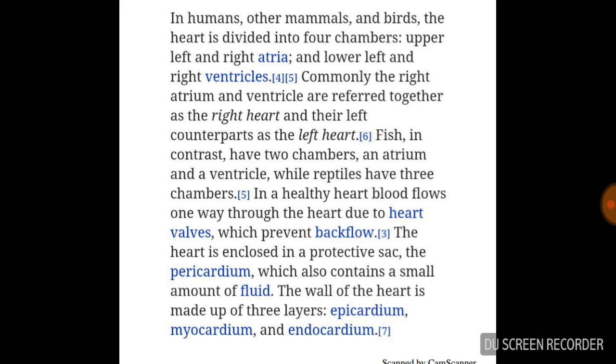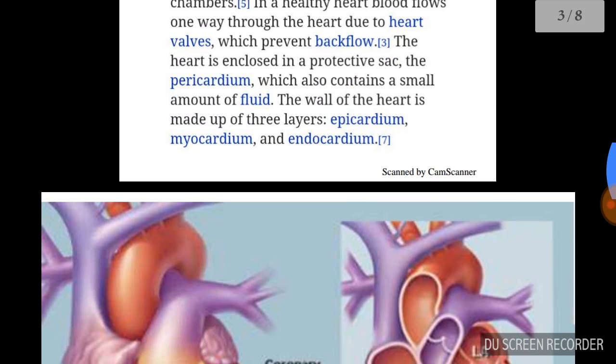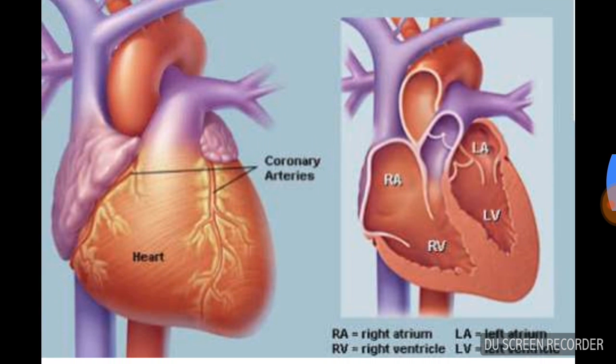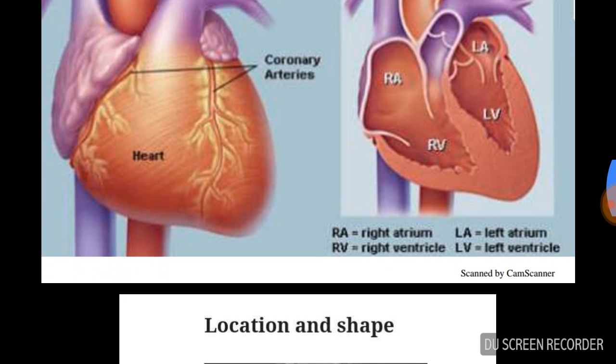The wall of the heart is made up of three layers: epicardium, myocardium and endocardium. Epicardium means the outer part of the heart, myocardium means the middle part, and endocardium means the inside part of the heart. Here it is shown clearly: the right atrium, left atrium, right ventricle and left ventricle, and the coronary arteries are seen clearly. RA means right atrium, RV means right ventricle, LA means left atrium, and LV means left ventricle.